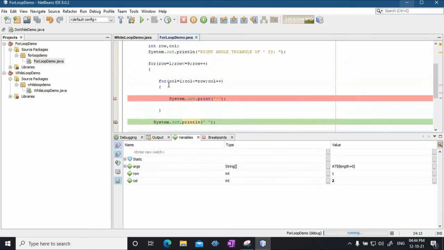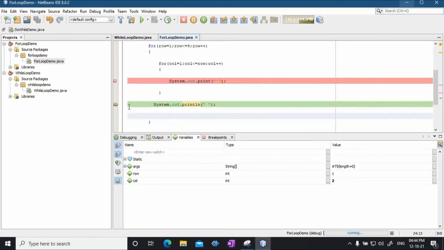So what has happened? Inner loop, one iteration has occurred, and then column was incremented by 1. After printing star, one iteration of inner loop was over, and it came out, column incremented by 1, so column becomes 2. And now it checks, is 2 less than or equal to 1? No. So it will exit this for loop, and after exiting the for loop, now the control passes to this println line that is outside this inner for loop.